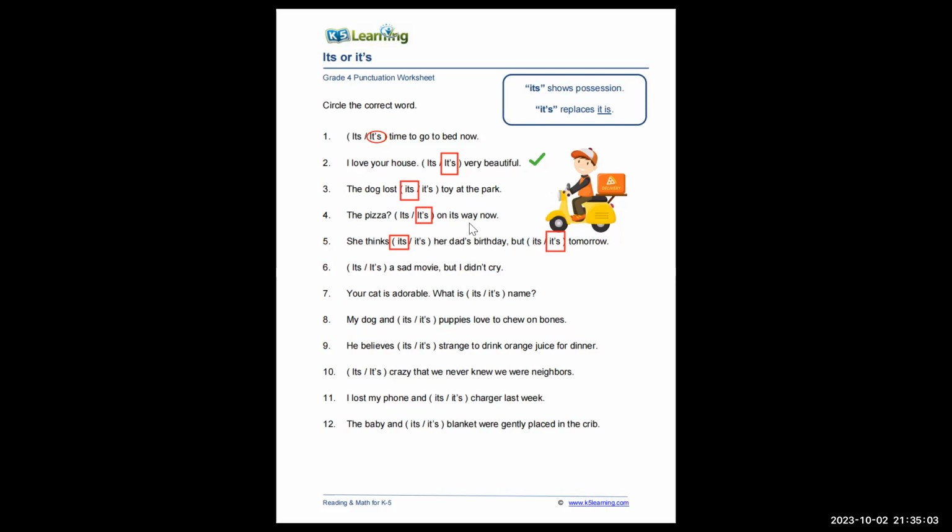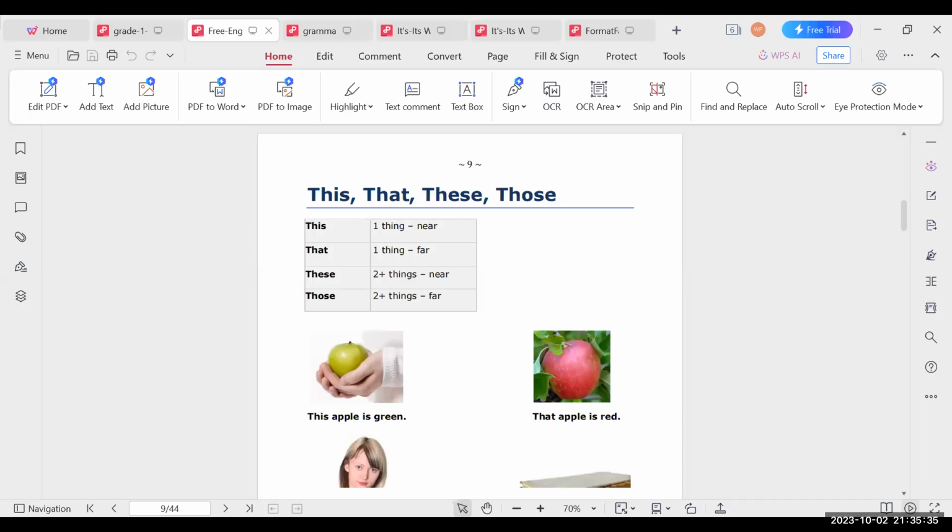Number 4, there's no ownership here. The pizza, it's on its way. And number 5, she thinks it's her dad's birthday, but it is tomorrow. Okay, that's all. These are all correct. Good job. Maybe you will get confused a little bit, but in speaking it's okay. In writing, it's very important. I think we still have a little time. Let's have this. It's easy.